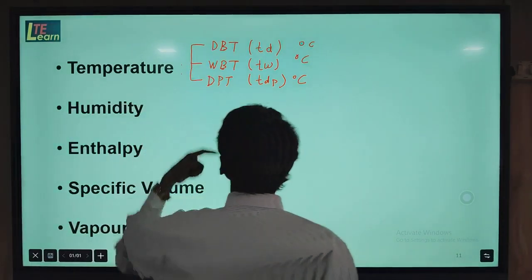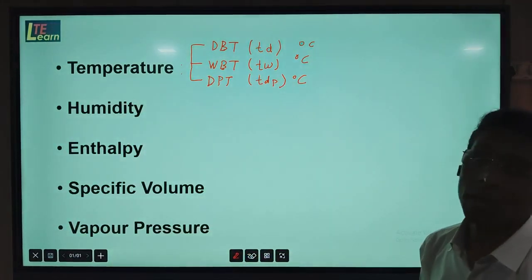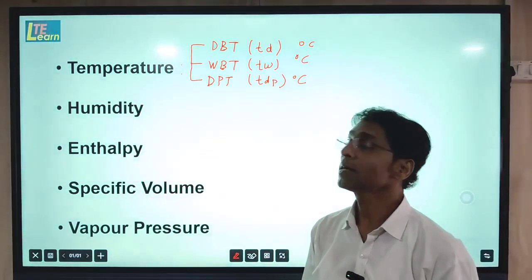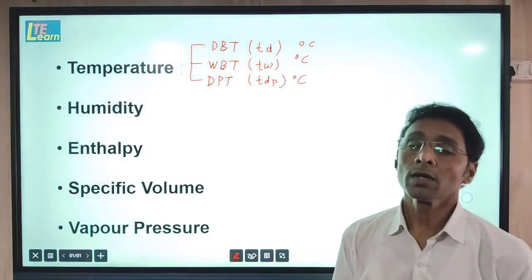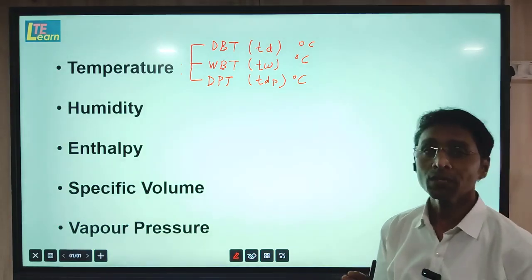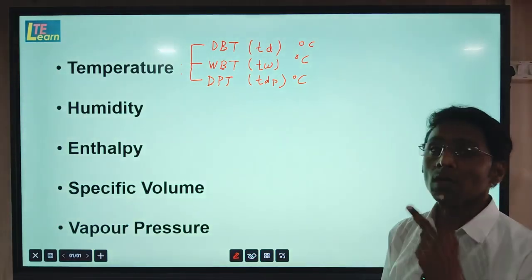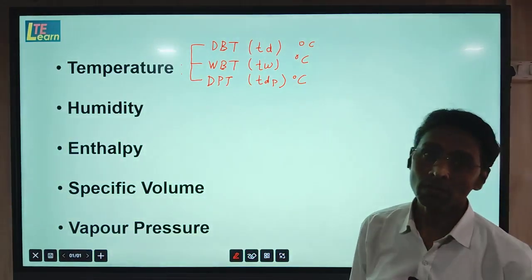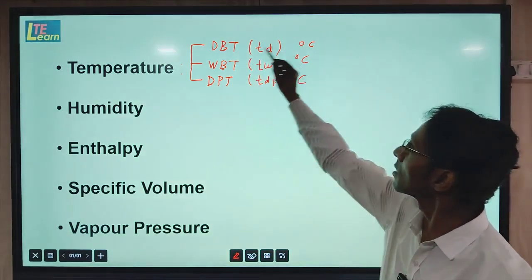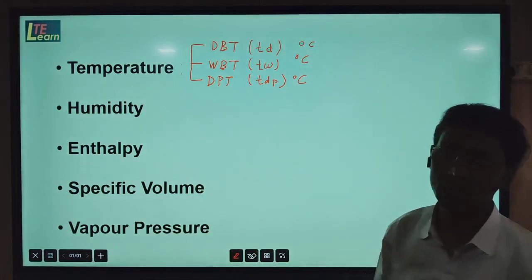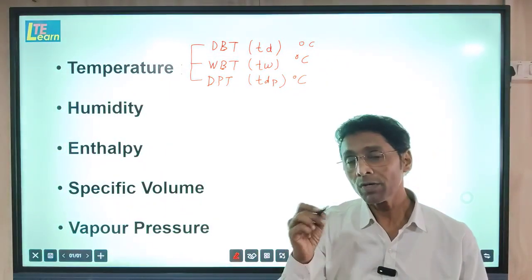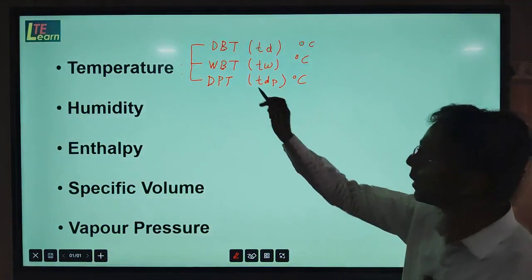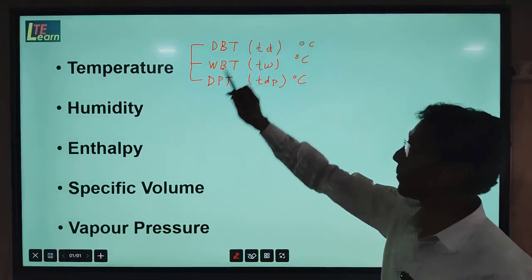Now, to measure the first two temperatures, dry bulb temperature and wet bulb temperature, there is one instrument used in mechanical engineering. Its name is the sling psychrometer. A sling psychrometer is a device in which there are two thermometers. In the first thermometer, the bulb which senses the temperature is open to the atmosphere, and that is why it measures the dry bulb temperature. The bulb of the second thermometer is covered with wick cloth, and that is why it is used to measure the wet bulb temperature.